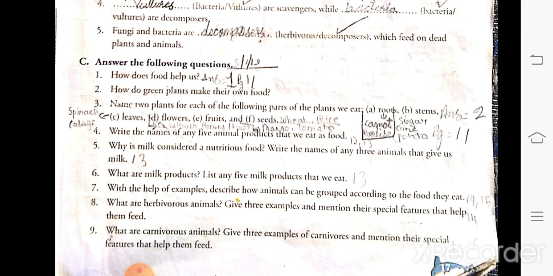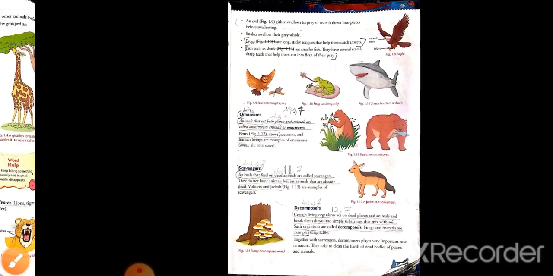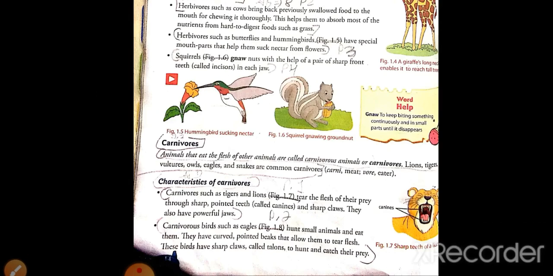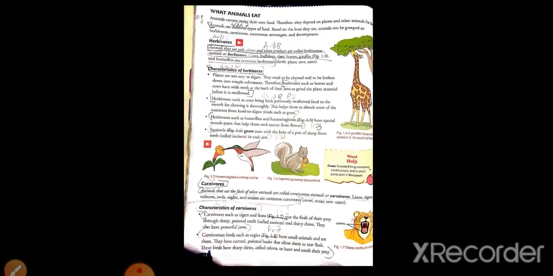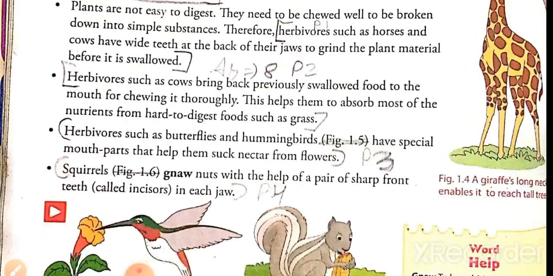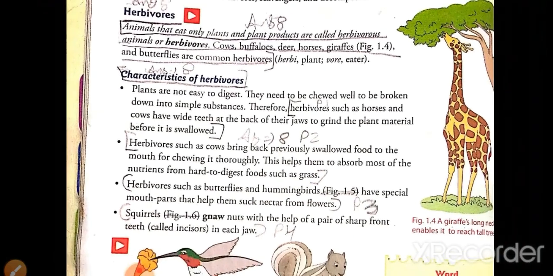So this answer is given on page number 14. You can see here.